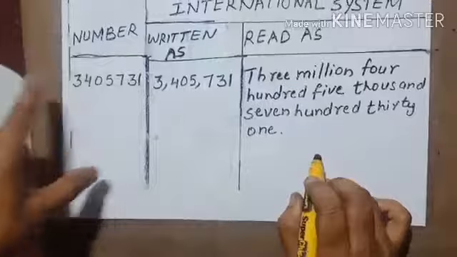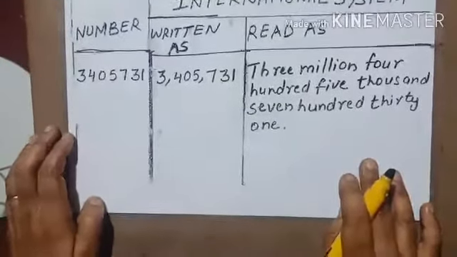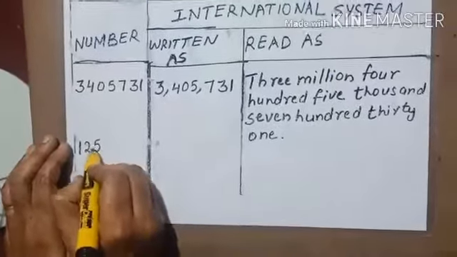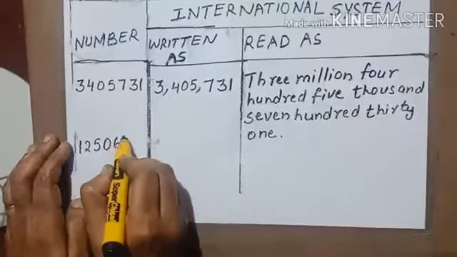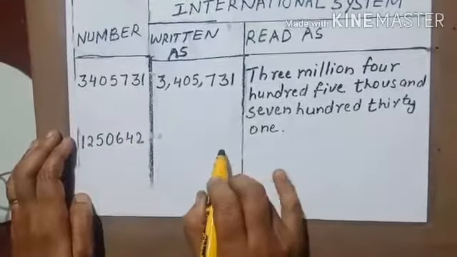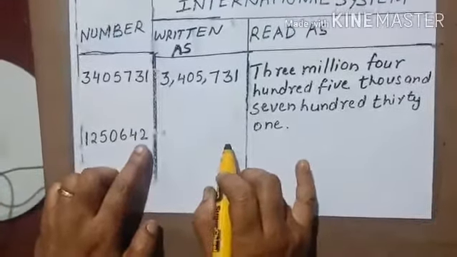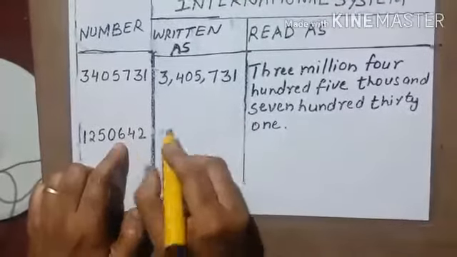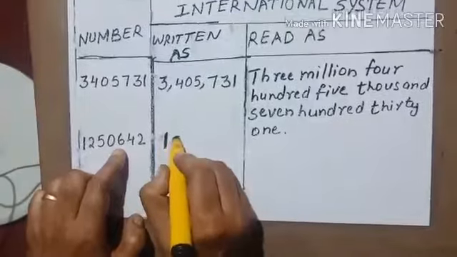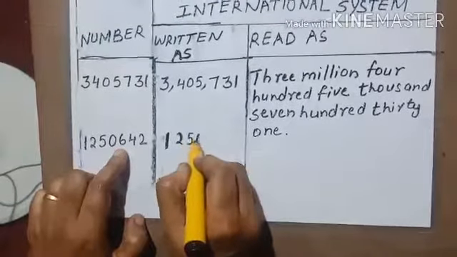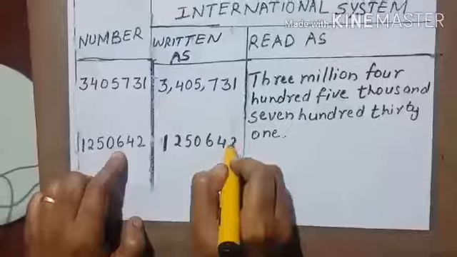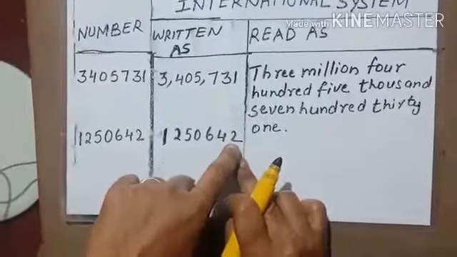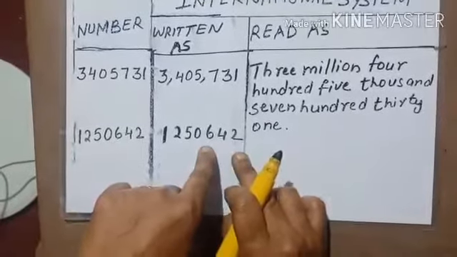Okay. Now we'll take one more example. Next example, okay? I'll take the number 1,250,642. This also we have to start from the ones place: ones, tens, hundreds, which come in the ones period.